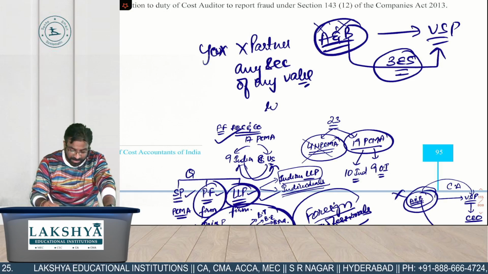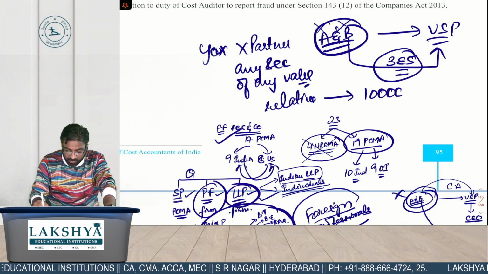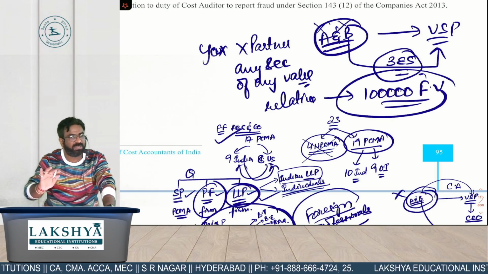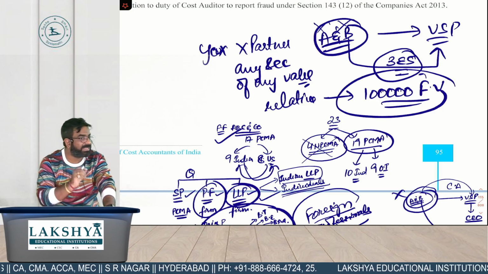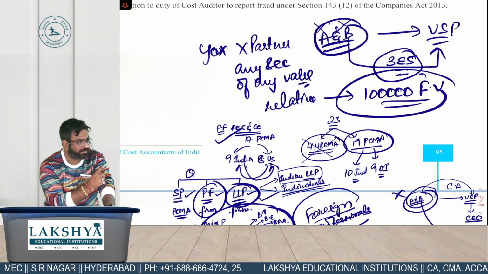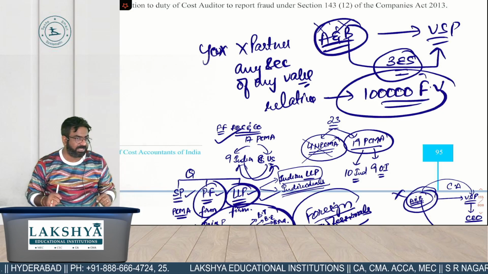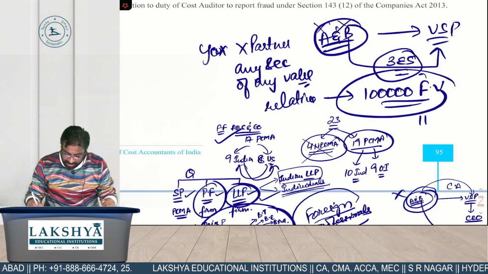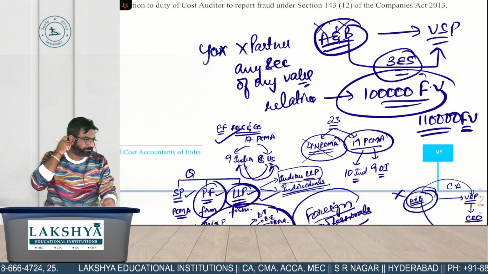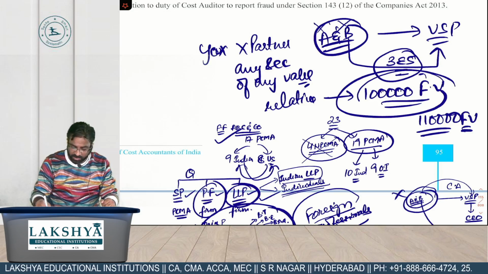So what about the relatives? Now listen carefully. Relatives are allowed to hold 1 lakh of which value? Face value. Up to 1 lakh of face value relatives are allowed. But these are relatives, not relative. It is not a limit of one relative. It's a limit of relatives put together. Let's say, for example, a relative is now holding 1,10,000 of face value. Now what is the answer? Then also your firm is what? Disqualified. Because limit is how much?